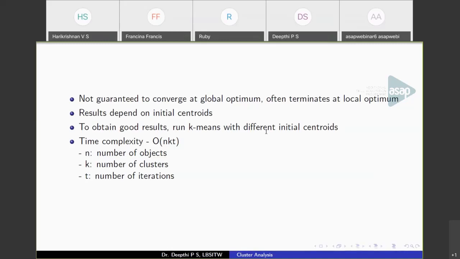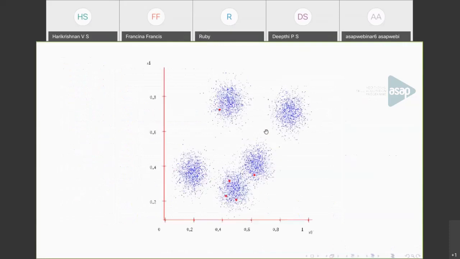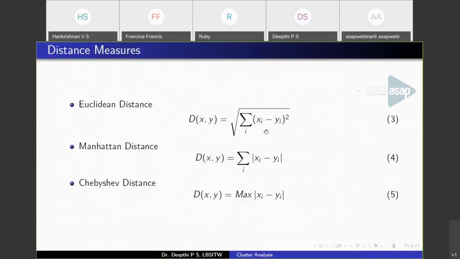Okay, ma'am. The second question is related to the first one: how do you find the distance between these points? There are different distance measures. In k-means we are using Euclidean distance. Consider the points (x1, y1) and (x2, y2).